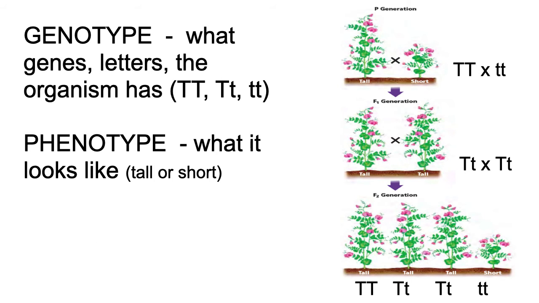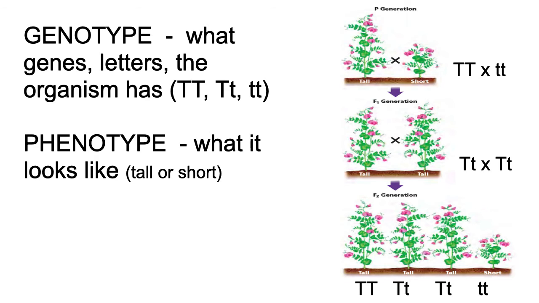A little review here in vocabulary. Genotype, we've mentioned before, is what the genes, letters, the organism has. So in this case, if we're dealing with height of pea plants, big T is going to be tall, little t is going to be short, and there are 3 different combinations that we can have here. We can have big T big T, big T little t, or little t little t in this case, and we'll talk more about that here in a few minutes.